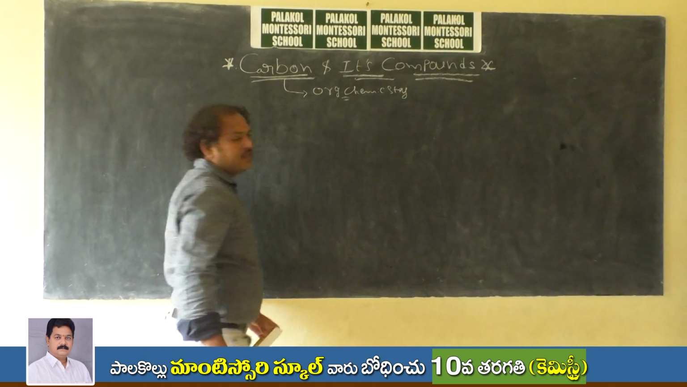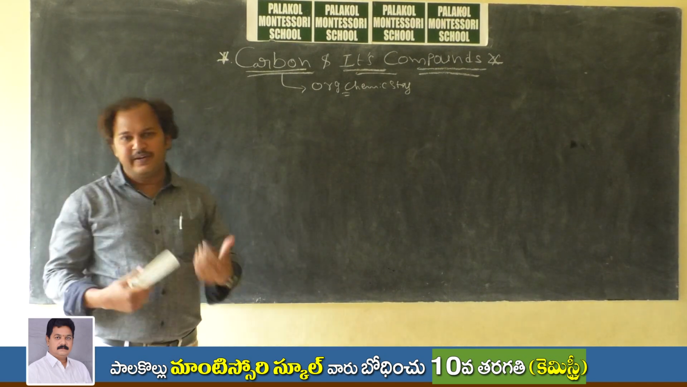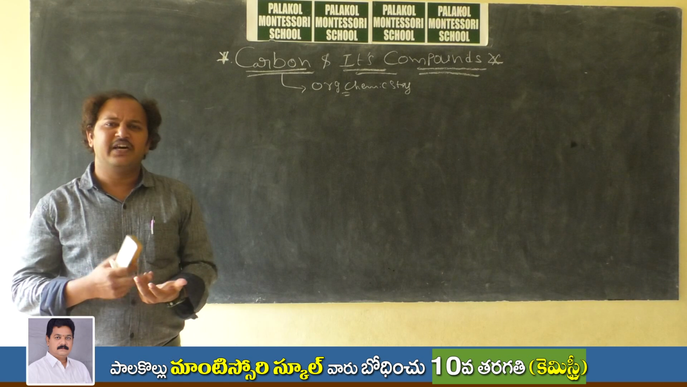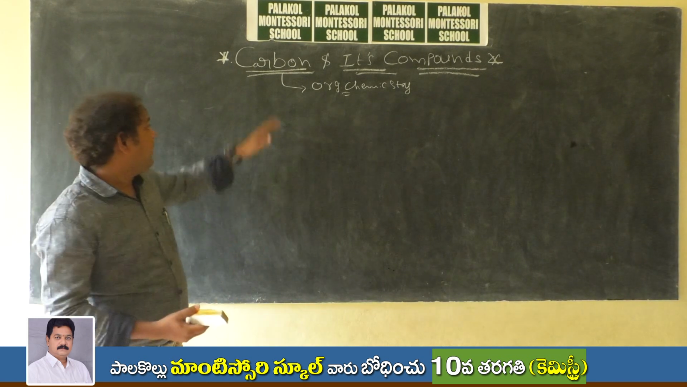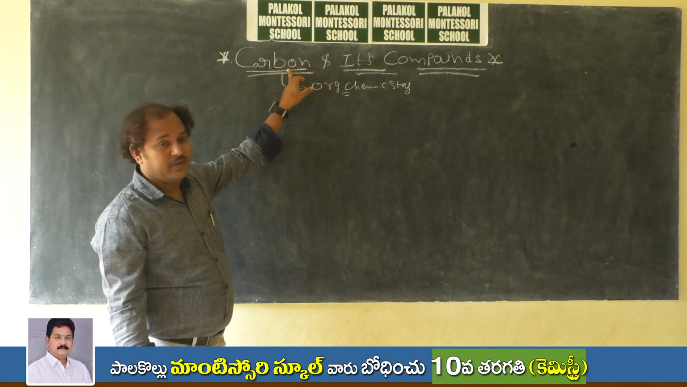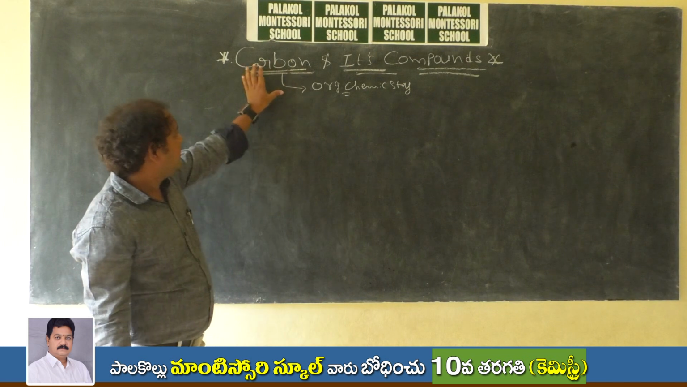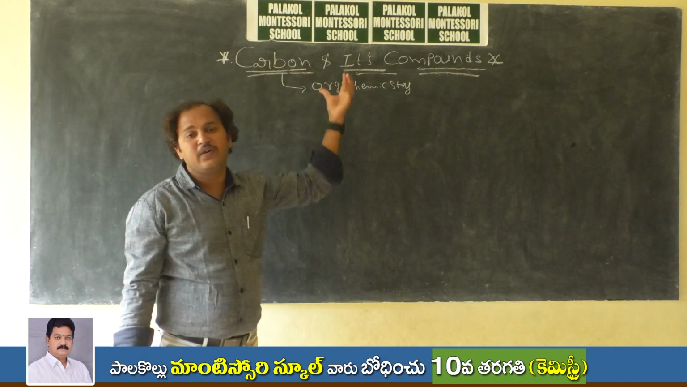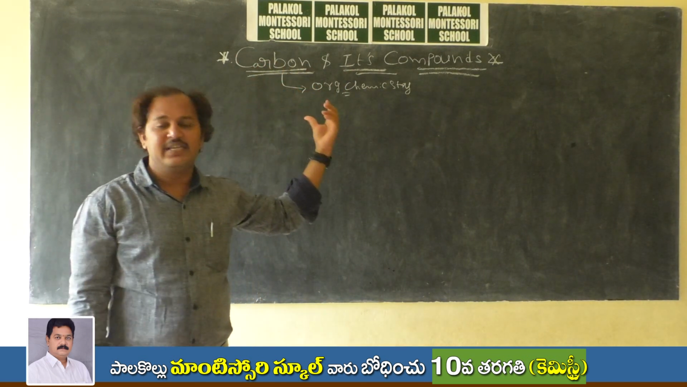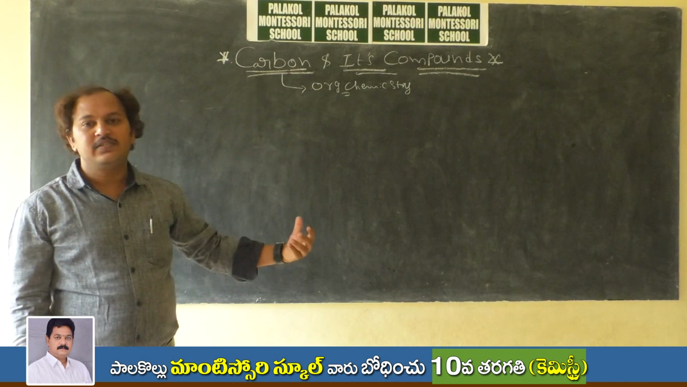Organic chemistry is a branch of chemistry. In chemistry we have different branches like physical chemistry, inorganic chemistry, general chemistry. But this chapter is from organic chemistry. Organic means carbon, carbon means organic. So that's why we are discussing carbon and its compounds. It is also a very important lesson, a basis for the 10th class, right?